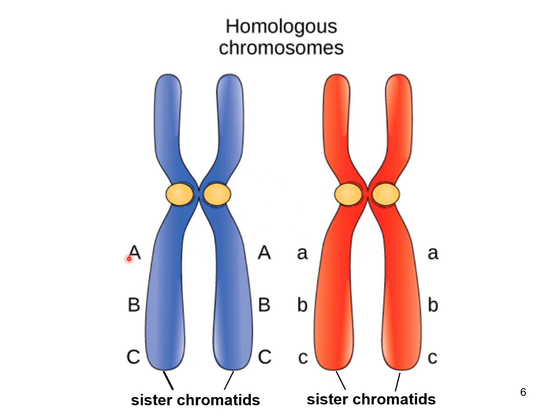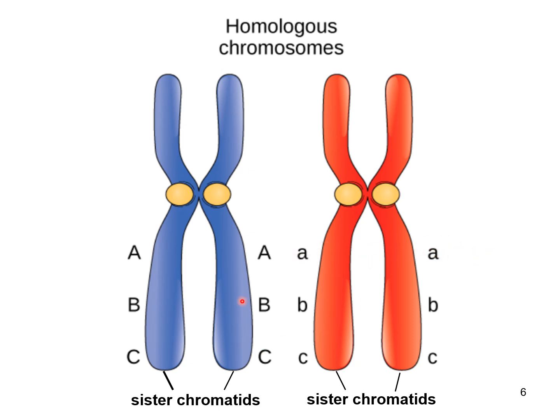So you can see that maybe for the eye color gene, you've got a big A for that eye color gene from your dad that you've inherited, but from your mom, you've inherited the little a gene. So maybe you've inherited the brown eye color gene from dad, and maybe you inherited the blue eye color gene from mom.